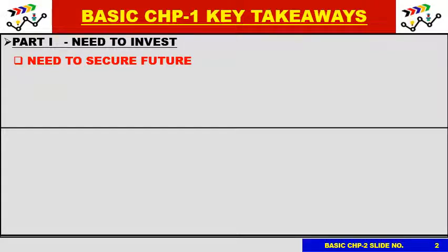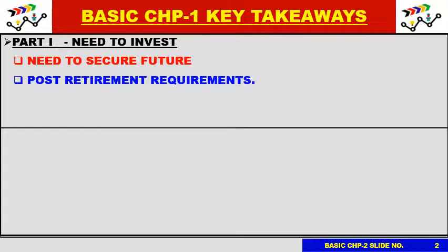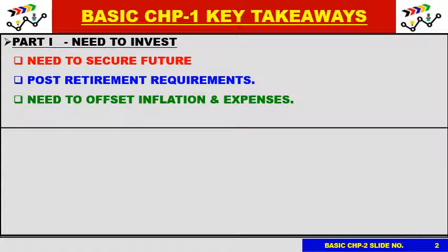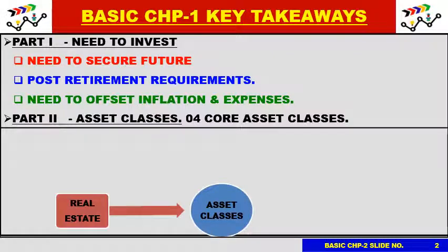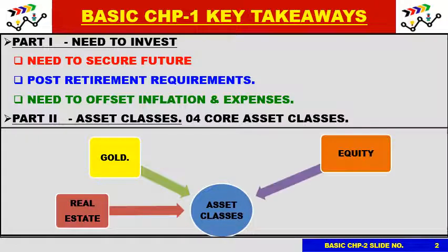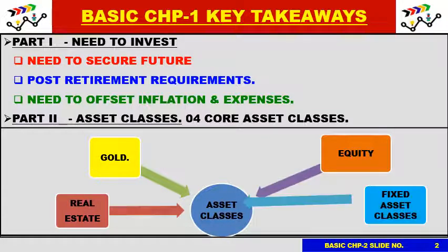We need to invest to secure our future for our post-retirement requirements, and we also need to offset inflation and other ever-rising expenses. In part 2 we saw the 4 asset classes of the financial world. These are real estate, gold, equity and fixed income asset classes.